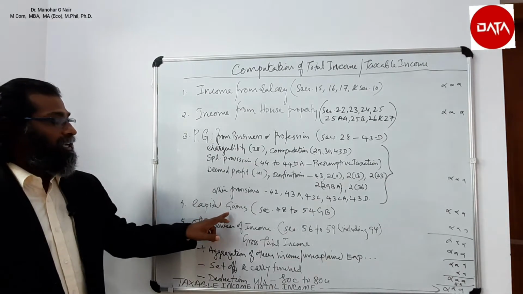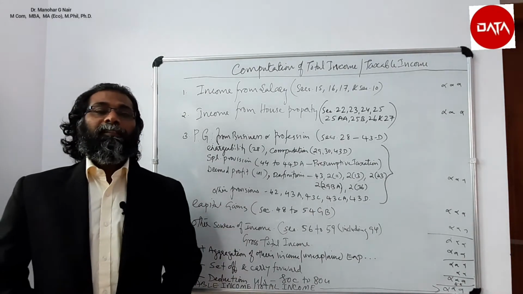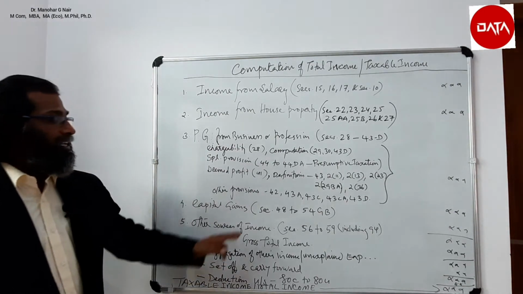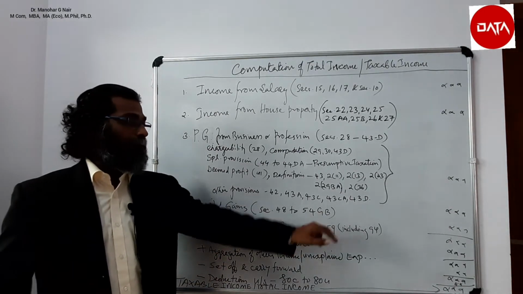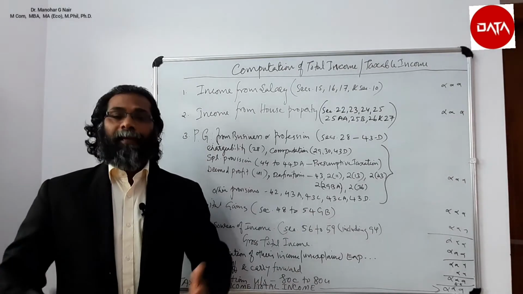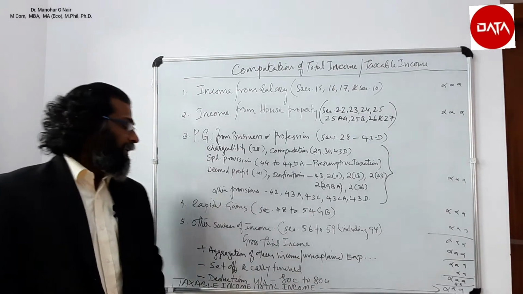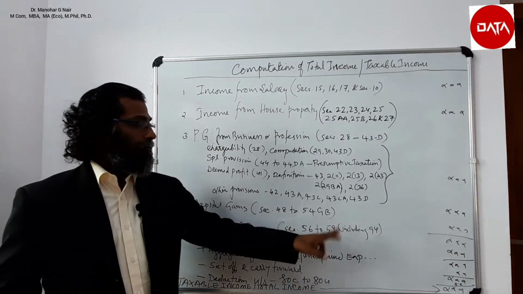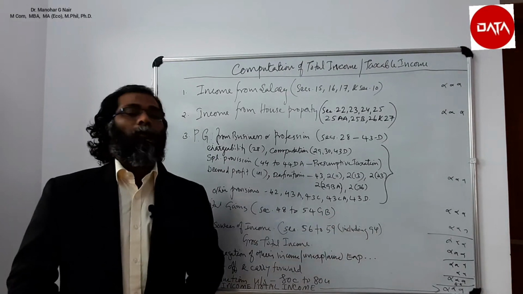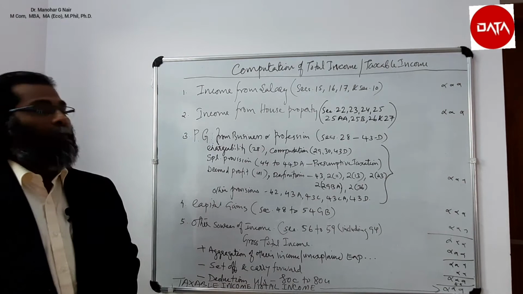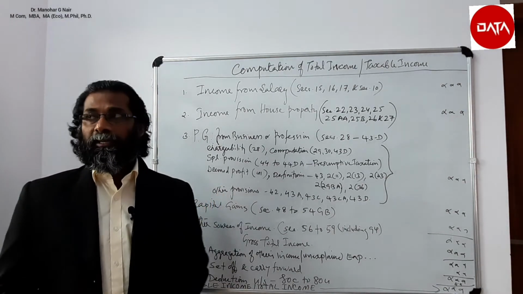Then for the computation of the fourth head of income, that is capital gain, we will be adopting sections 48 to 54GB for arriving at the capital gain. Then the last head of income, that is other sources of income, sections 56 to 59 including section 94 will be used for computation of income from other sources.